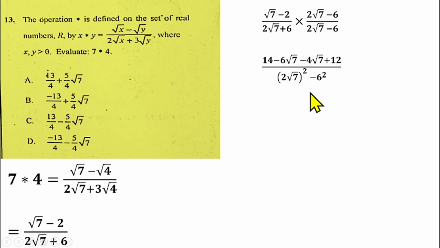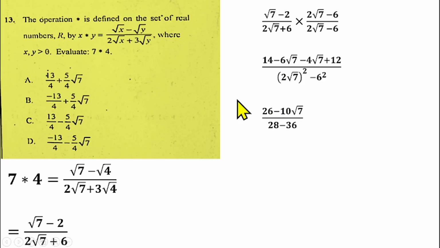From here, if you simplify further, 14 plus 12 gives us 26. Then minus 6 root 7 minus 4 root 7 gives us minus 10 root 7, over (2 root 7) squared, which gives us 28. Then minus 6 squared, which gives us 36. If you simplify further, you cannot subtract this.